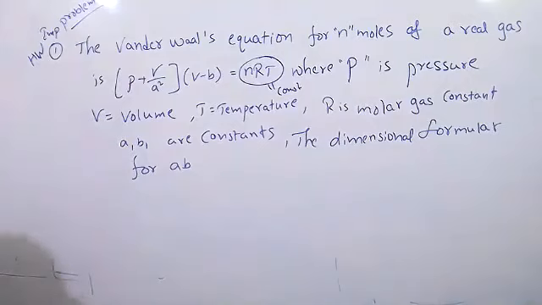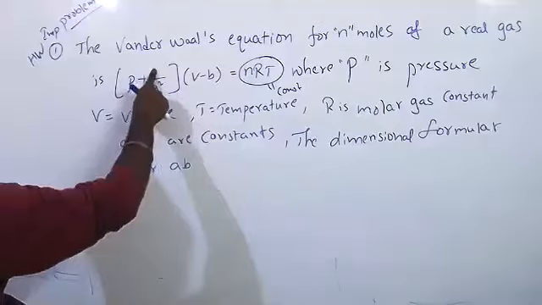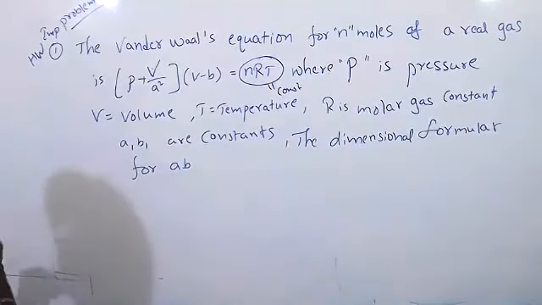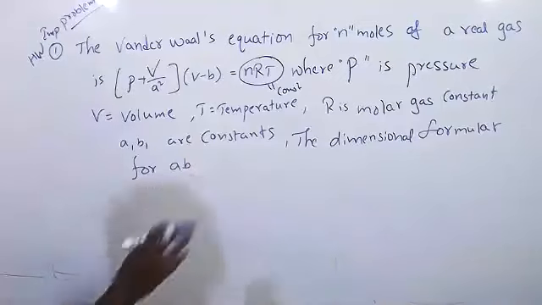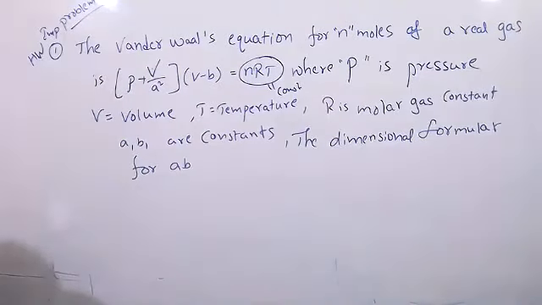Yes, sir. Sir, is it P plus R by A square or V by A square? P plus V, it is V. V is volume. Okay, sir. There is no R here. V is volume. Now you can solve very easily. I know that. Just a second, sir. I'm writing the question.